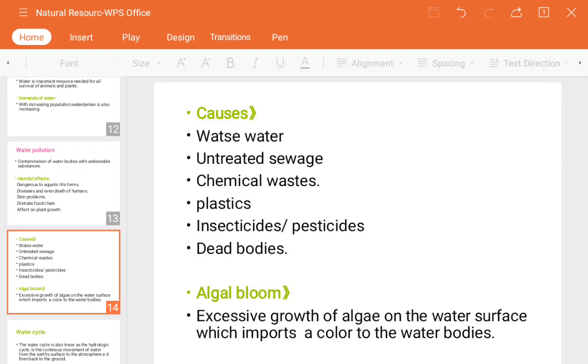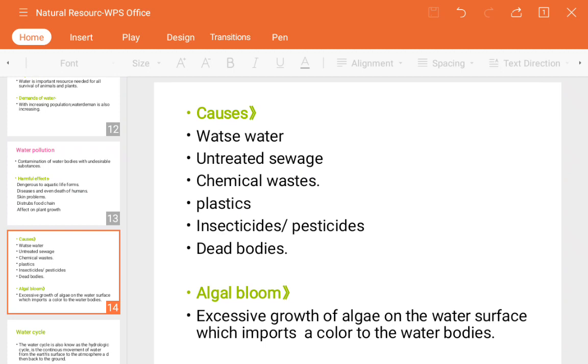Next, what are the causes of water pollution? Wastewater, as we just talked about, from the drainage pipes. Next is untreated sewage, water that has not gone through the primary, secondary and tertiary treatment. We have just seen what the effects are.